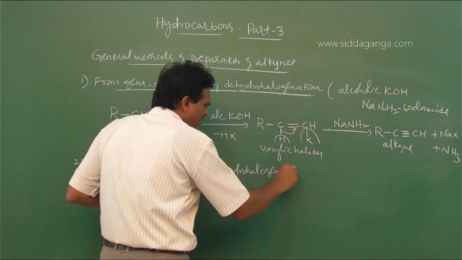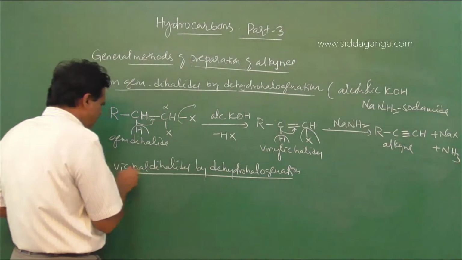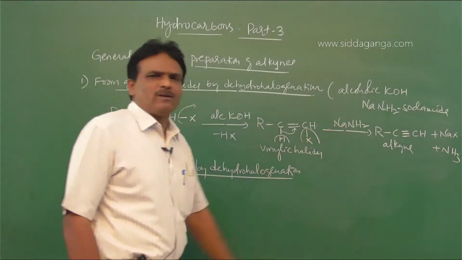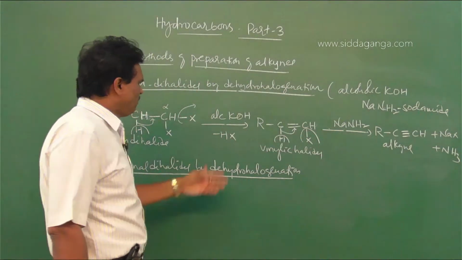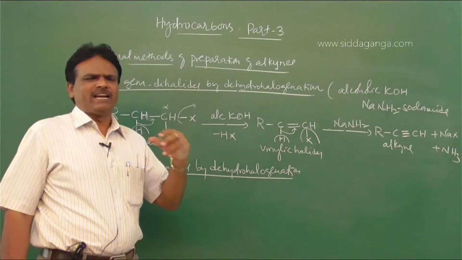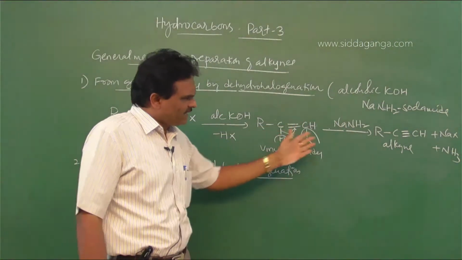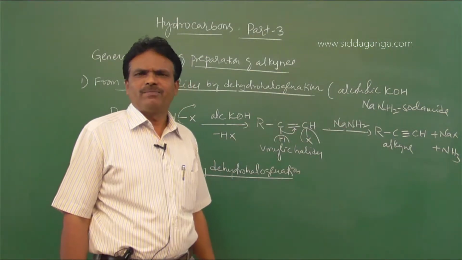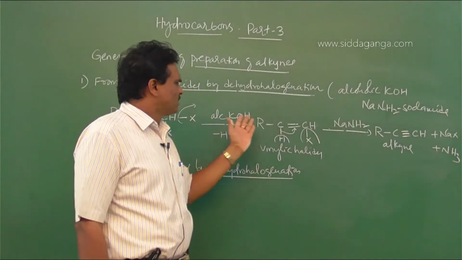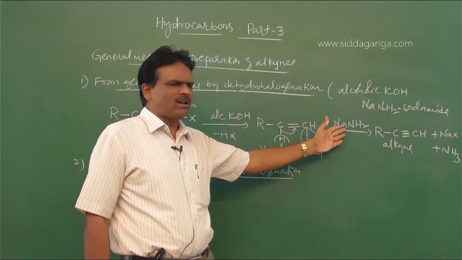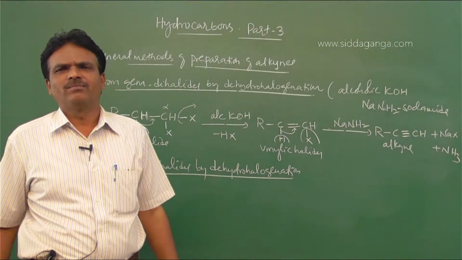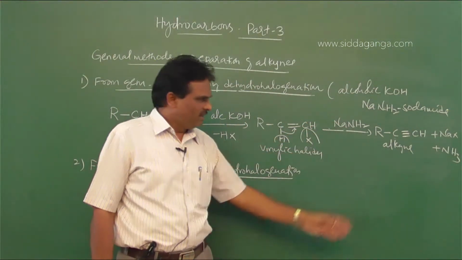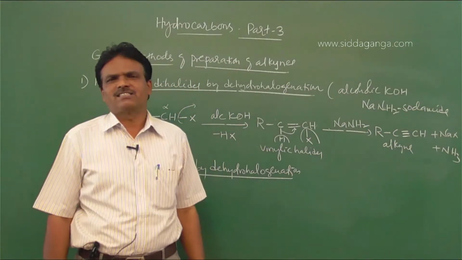Dehydrohalogenation method by using the same dehydrohalogenating agents, alcoholic KOH and sodamide. Or if instead of alcoholic KOH, sodamide is used directly, in that case also we get alkyne. So here you don't need to use both. Alcoholic KOH, the strongest dehydrohalogenating agent is sodamide. So instead of alcoholic KOH, if sodamide is used, in that case also we get alkynes.